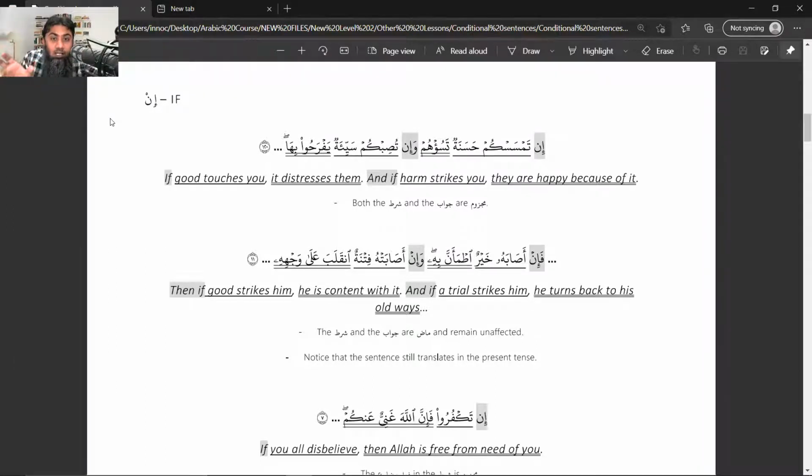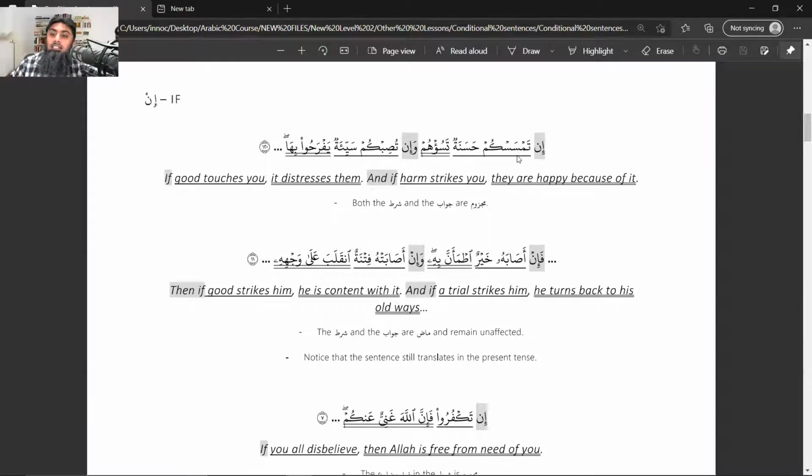In the list of those words which make mudare majzoom, inshallah, after the lesson, if you go back and check, one of them was in. Now we are learning why we use that in to make mudare majzoom: because we want to construct a conditional sentence, right? So this in is the same one which is already in your list.